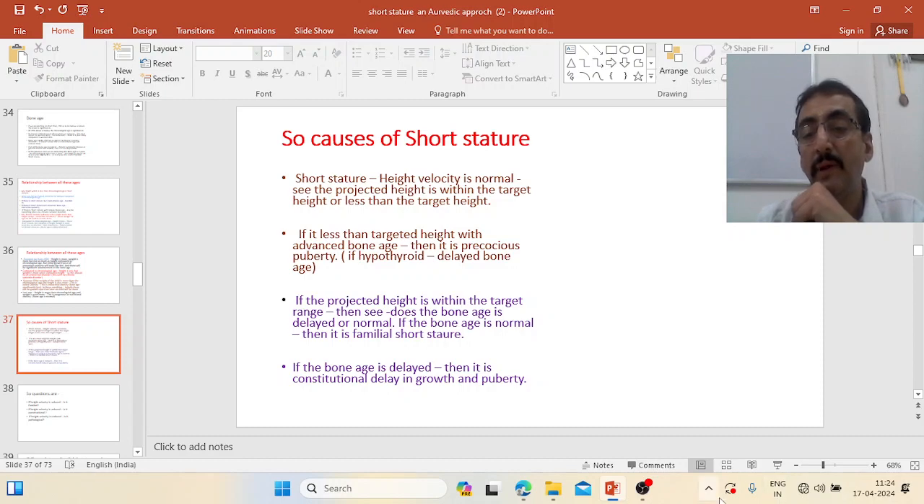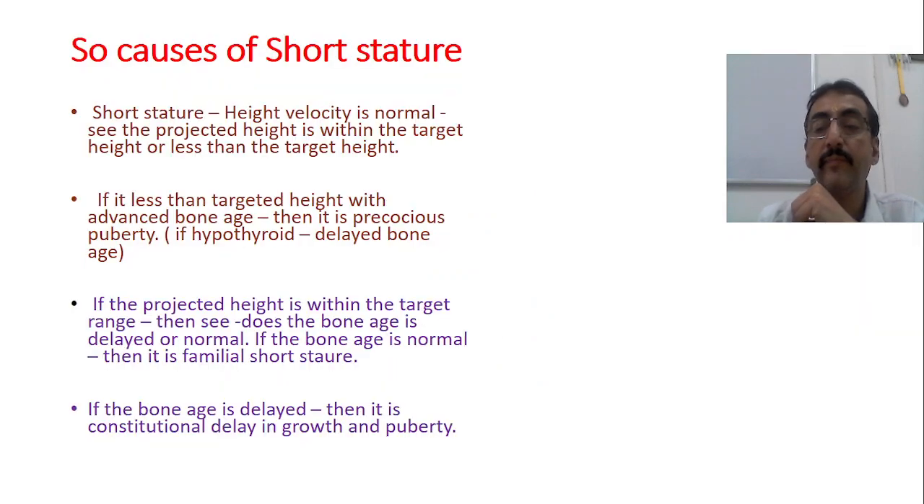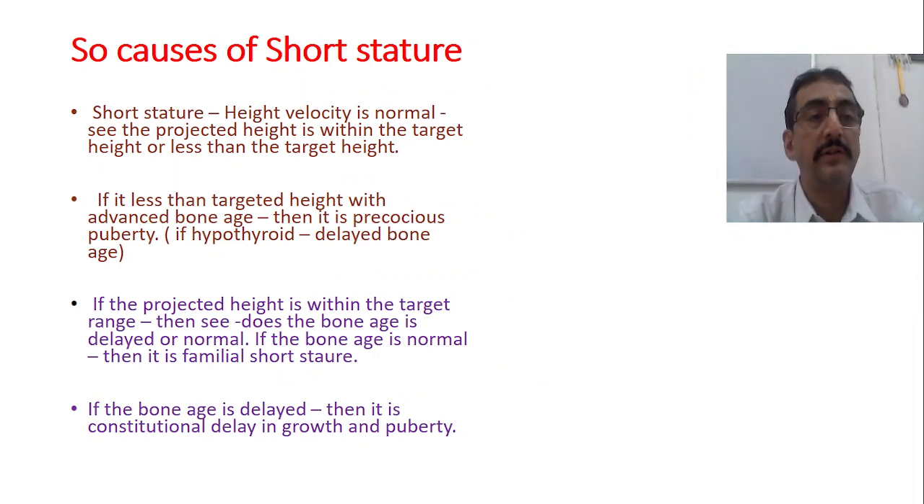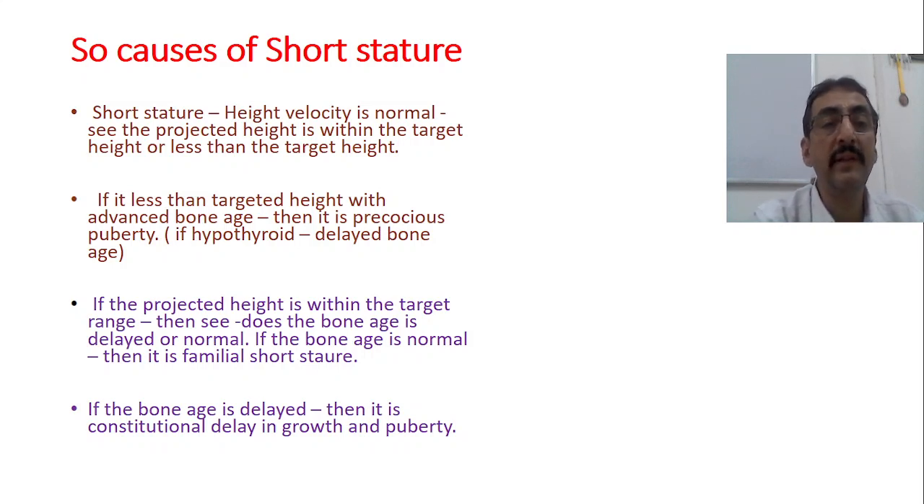Thank you very much. So we will continue with the short stature. Let us look into the causes of short stature. Now, short stature, where the height velocity is normal, and the projected height is within the target height or less than the target height.